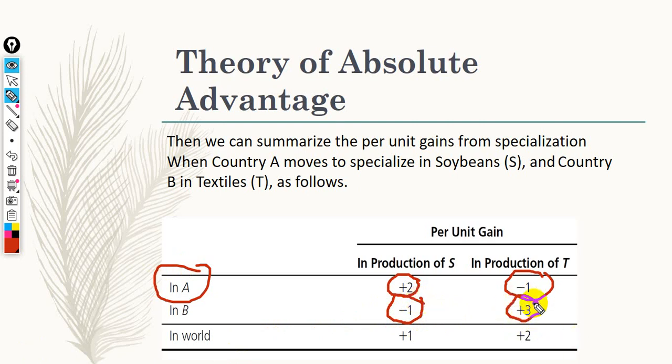If you would like to calculate the total world gain of soybeans and the total world gain of textile, we are going to add the column. With respect to soybeans, positive 2 minus 1, it's positive 1. And with respect to textile, negative 1 plus 3 is positive 2. So world production of soybeans is going to increase by 1, and of textile it's going to increase by 2.